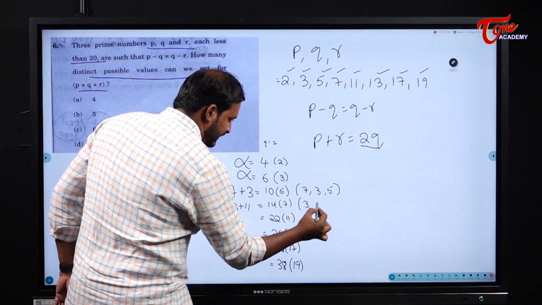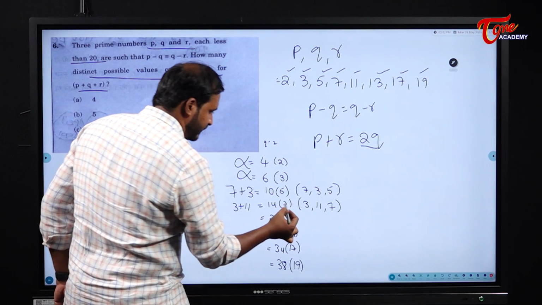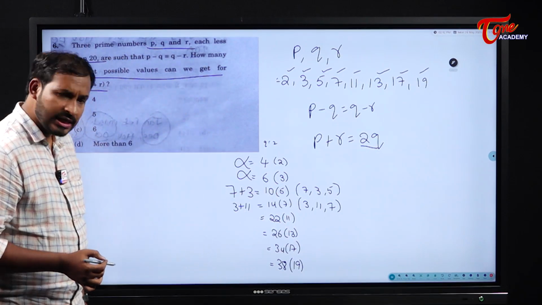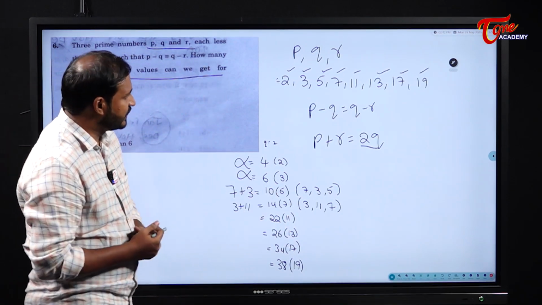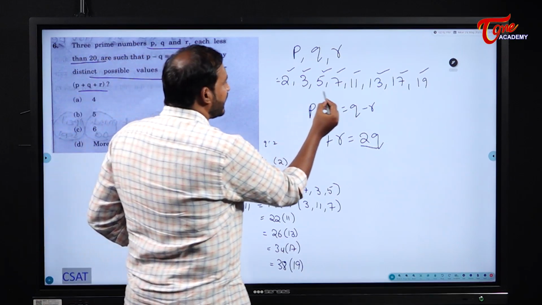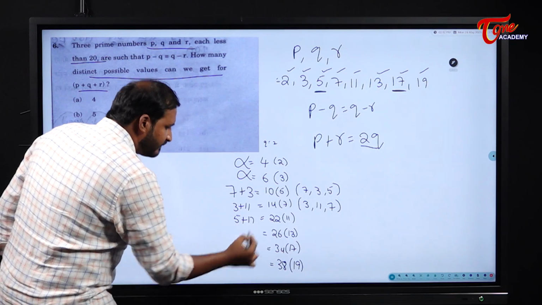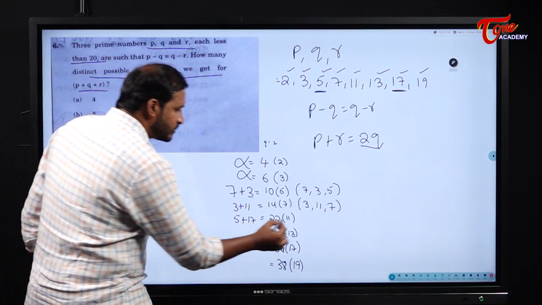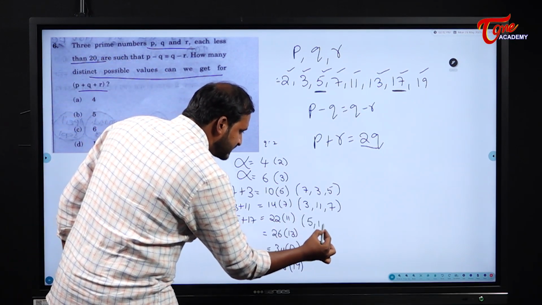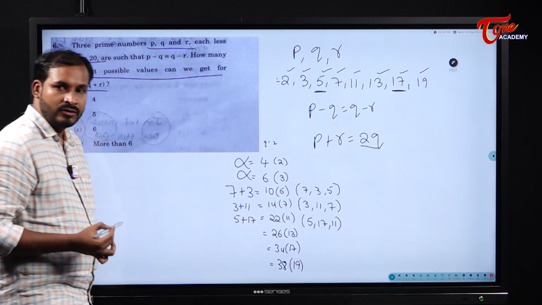So 3, 11 and 7. In place of Q, I will take 7. This is one pair. Next, sum as 22. If I add 5 with 17, it becomes 22. So the pair I can take here is 5, 17 and 11.